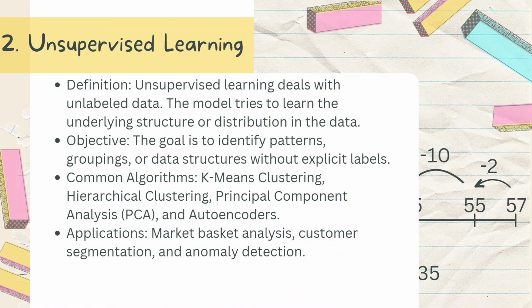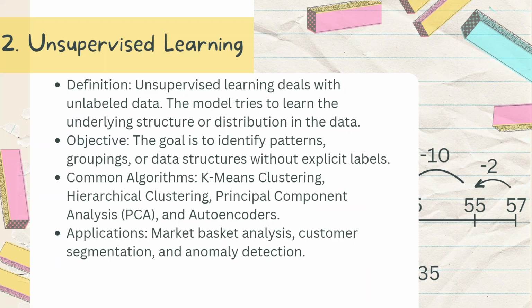Let's check out unsupervised learning. The definition of unsupervised learning is that it deals with unlabeled data. The model tries to learn the underlying structure or distribution inside of the data. The objective is to identify patterns, groupings, or data structure without explicit labels.